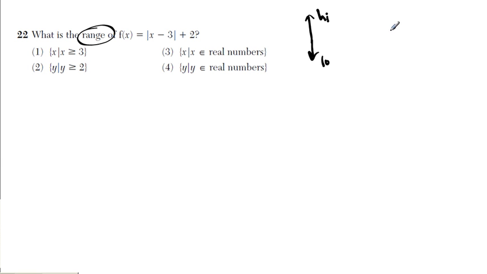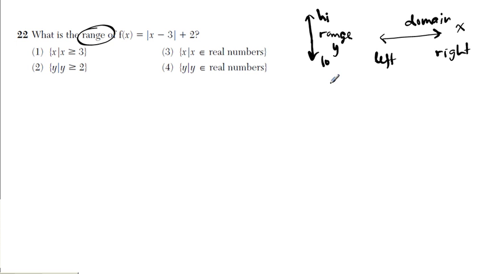When you talk about domain, it is how wide does it go? How far to the left and how far to the right. Okay? This is for domain. Domain is horizontal along the x-axis. And then the range is vertical along the y's. Alright, so keep that in mind.